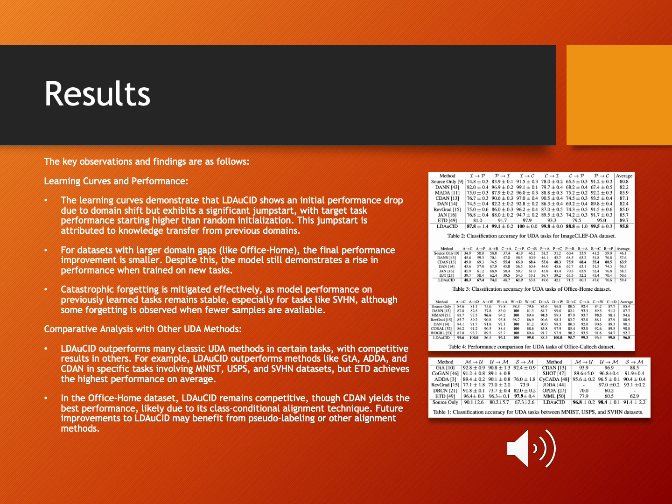Now, let's get an overview of the results. Talking about the learning curves, we observed an initial performance drop, where domain shift causes the initial drop, but performance quickly recovers due to knowledge transfer from previous tasks. The model also maintains stable performance on earlier tasks, showing knowledge retention, which demonstrates effective mitigation of catastrophic forgetting. Regarding dataset complexity, for datasets having larger domain gaps like Office Home, the performance improvement is small but still significant. These results validate the robustness of our model in handling complex domain adaptation scenarios.